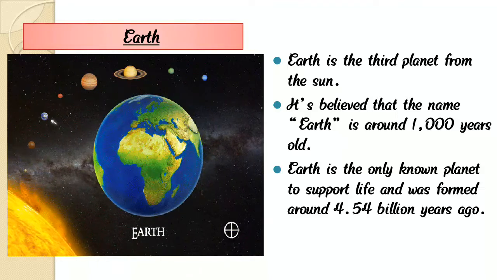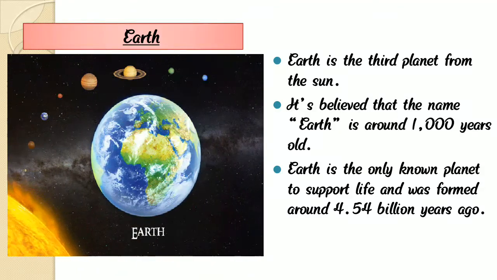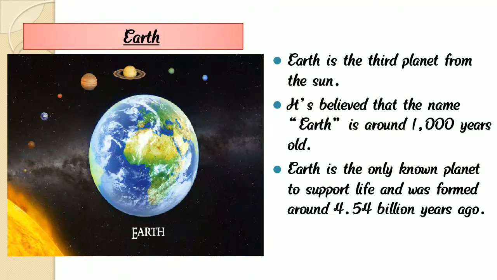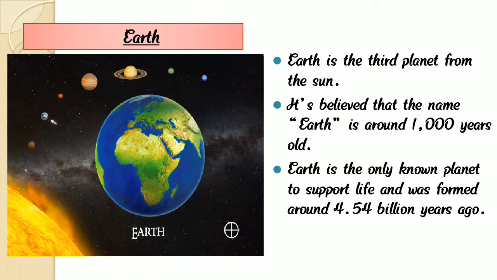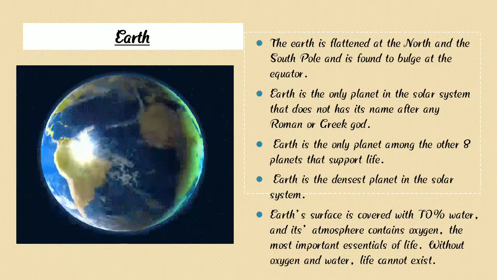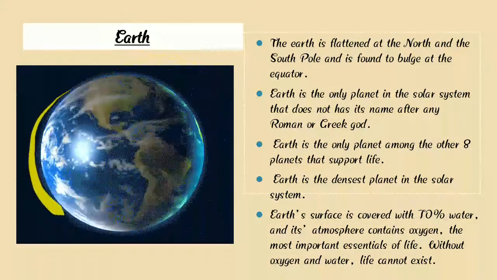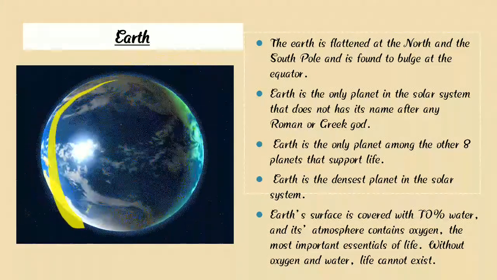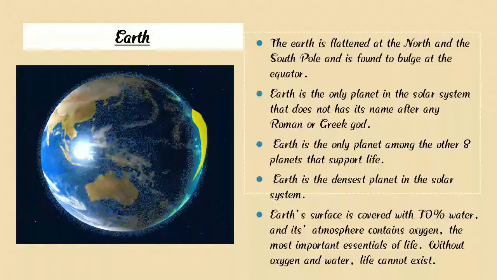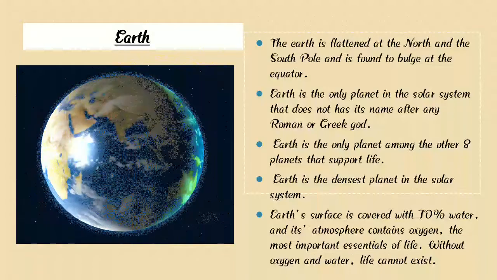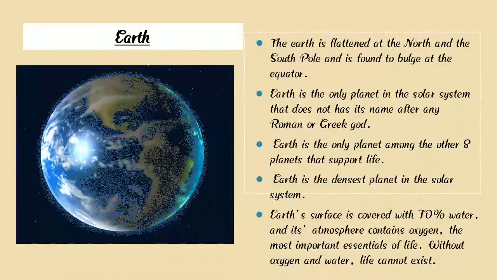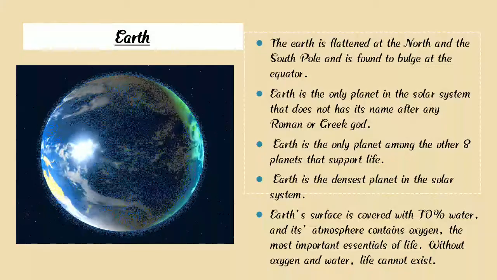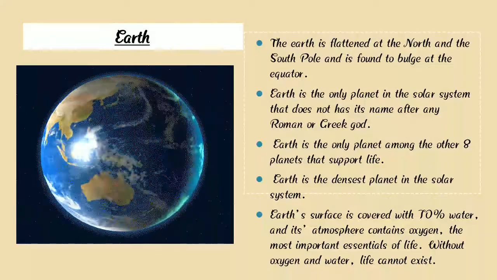The Earth is a round, blue planet. Why is Earth blue? Earth is flattened at the north and south poles and bulges at the equator.